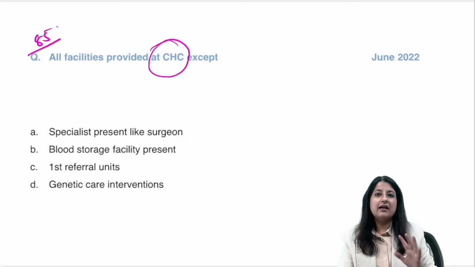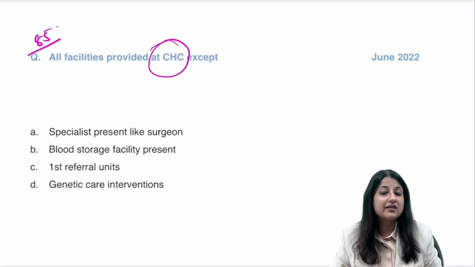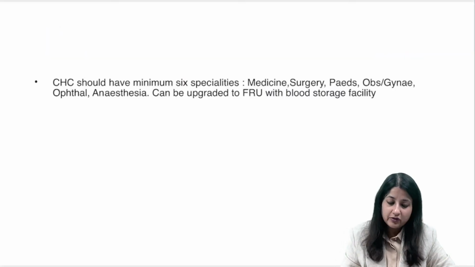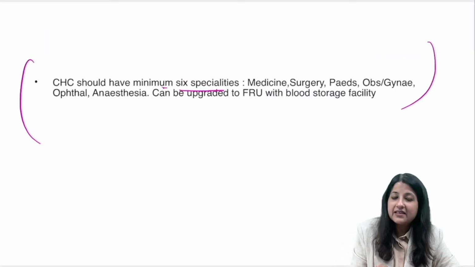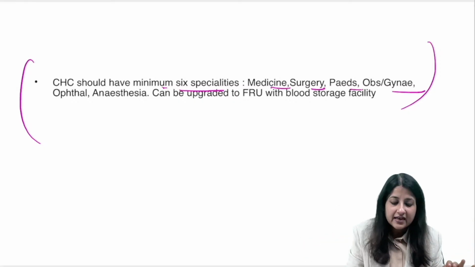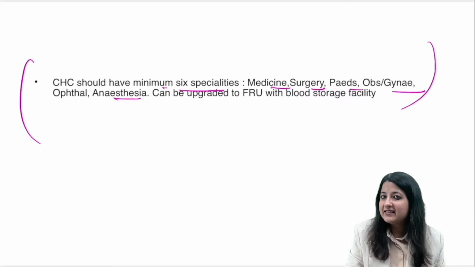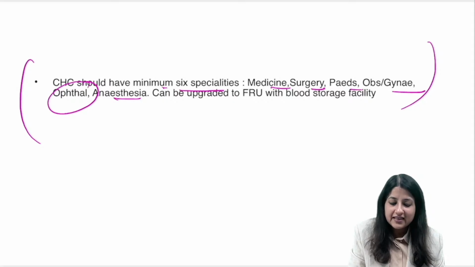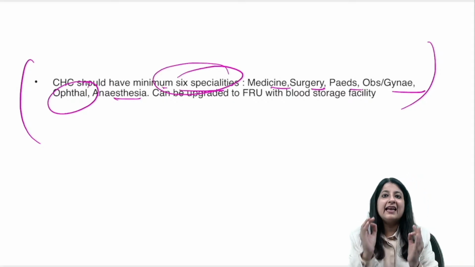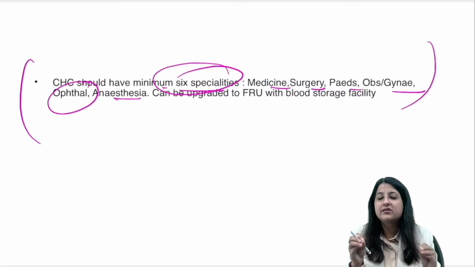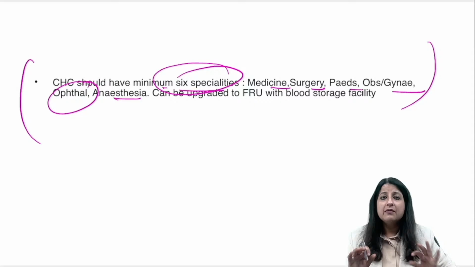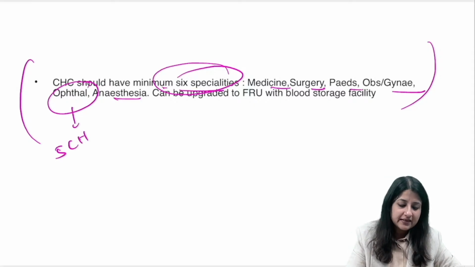So see, sometimes they can ask you CHC के facilities, PHC के facilities. Okay, CHC में we have all the specialists, right? So look over here. CHC should have minimum 6 specialities. Okay, medicine, surgery, peds, obs, gynae, all the final year subjects. Anesthesia के बिना वो क्या ही कर सकते हैं? Anesthetist. I mean, obviously, but we need an anesthetist and opthal. ठीक है, 1, 2, 3, 4, 5, 6. These 6 they should have. Okay, ENT, dental. Okay, but minimum they should have these 3. Although we have ENT, we have a dentist. Okay, but still, and one ophthalmologist will be present up to 5 CHC.